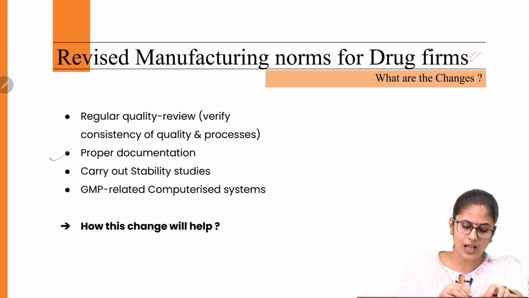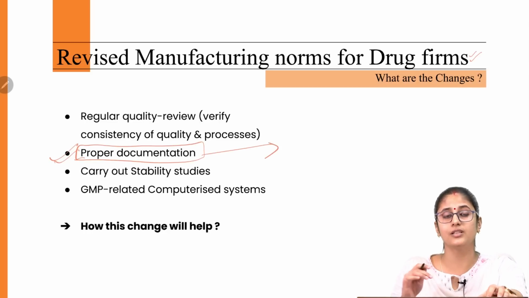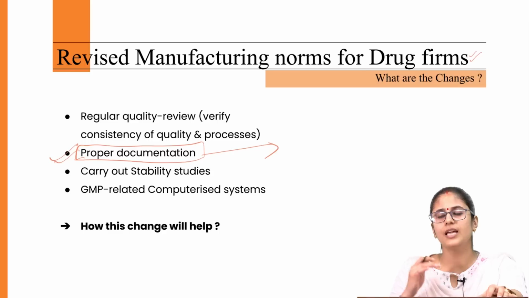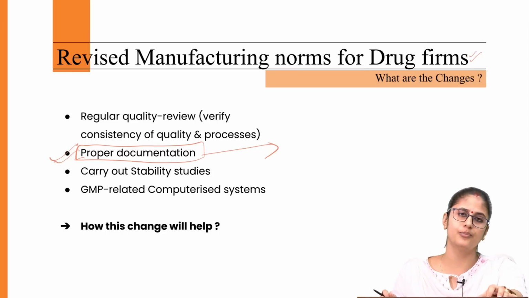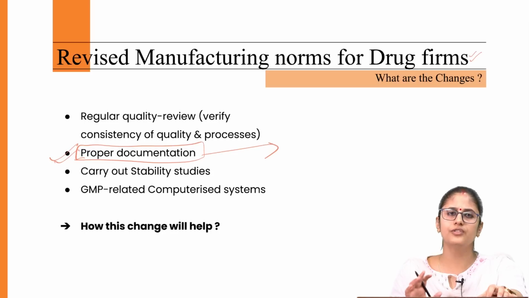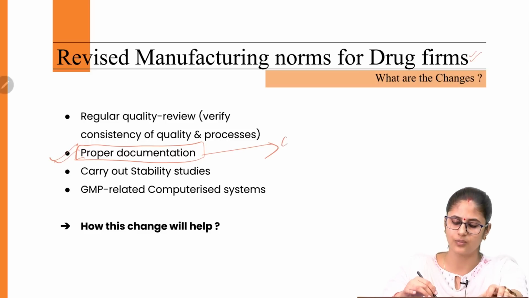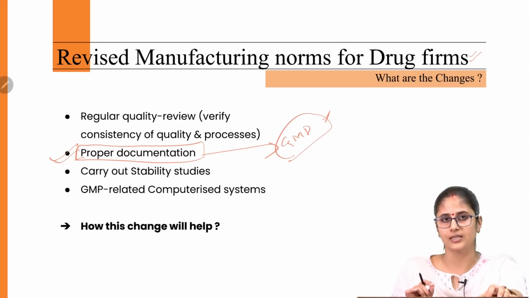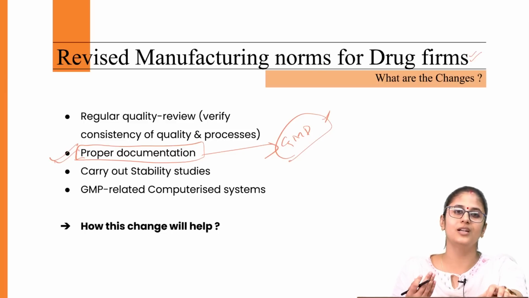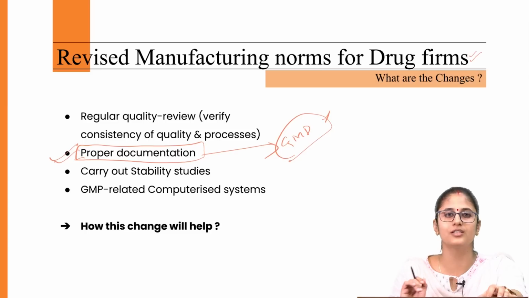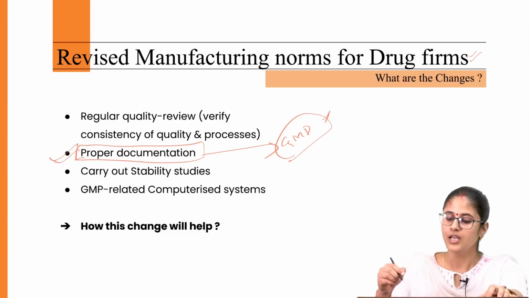Then now they have to do proper documentation with regard to whether they are following all the quality procedures or not. According to the experts in drug regulation, they have pointed out that the majority of the firms in India were following some of the steps or some of the procedures when it comes to good manufacturing practices, but they were not documenting this. And if a process is not being documented, no regulator is going to believe that yes, you followed this very quality procedure. Okay.